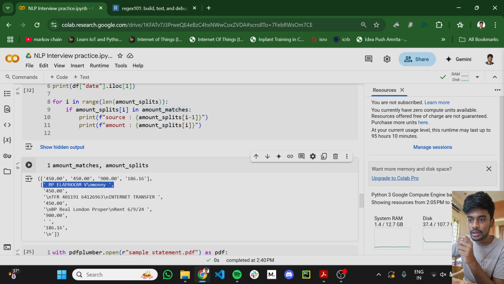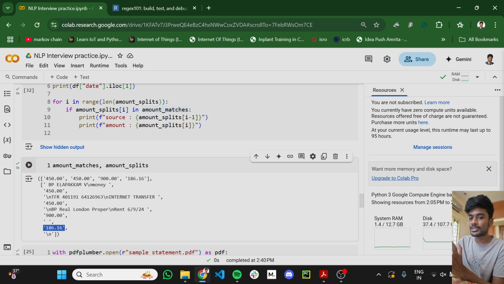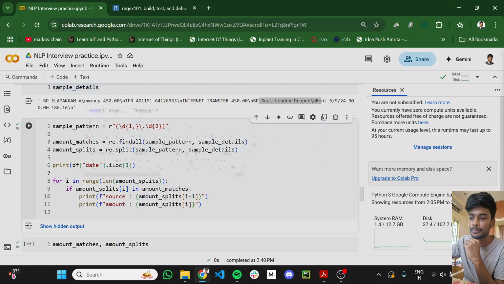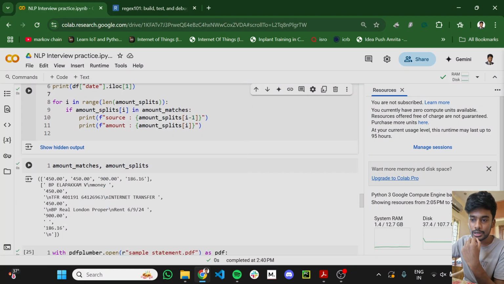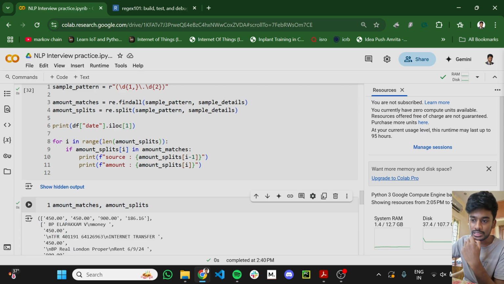This one and this one mention who made the transaction. If it is blank, it means that it is the end balance of that particular day. So we can create a logic around it, and that's what I did here as well. I'm checking each and every split in the splits array, and if the element is present in the matches, then that will be my amount, and anything that is preceding it will be my source.